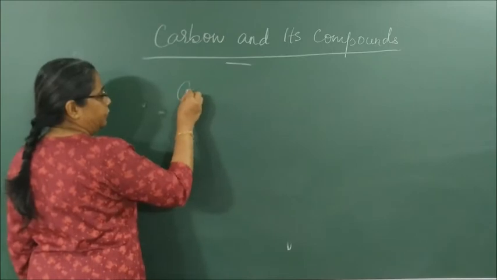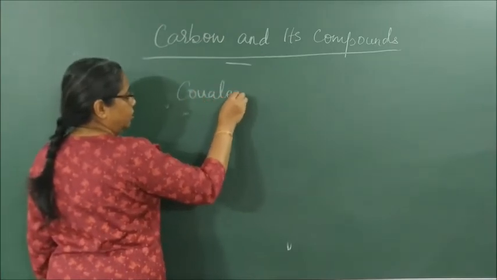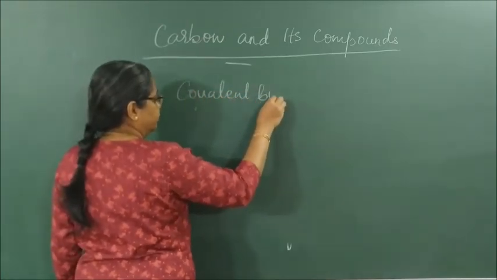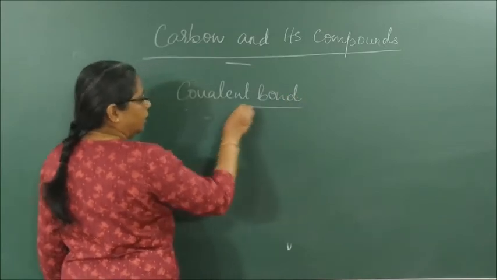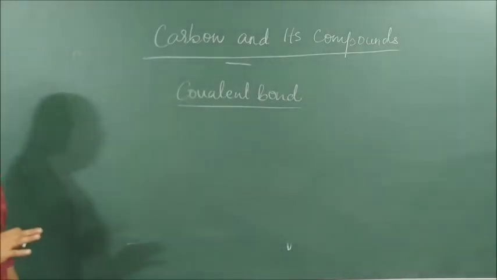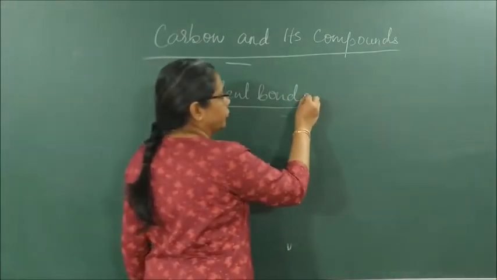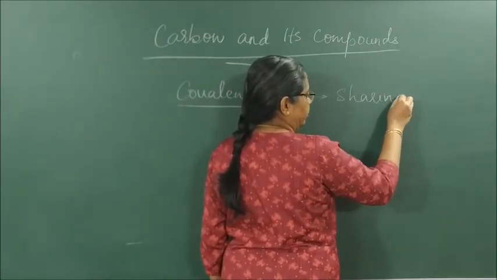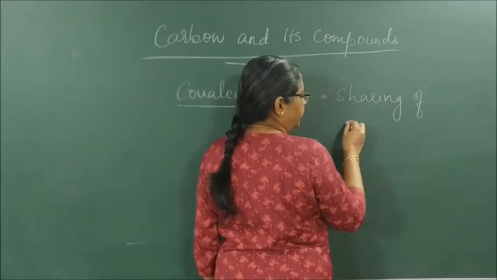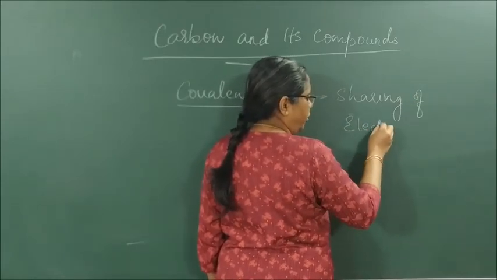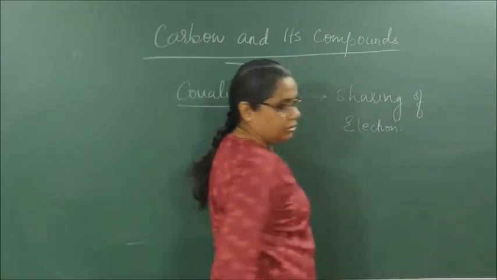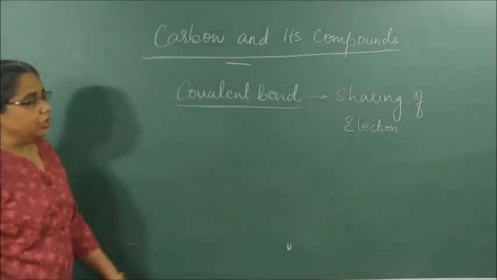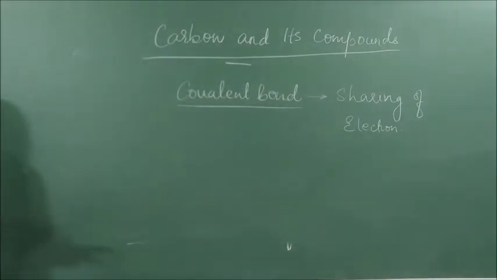So we have to write and study covalent bond. I am explaining: a covalent bond is a bond which is formed by sharing of electrons. So first, logically, from where did this concept of sharing come?